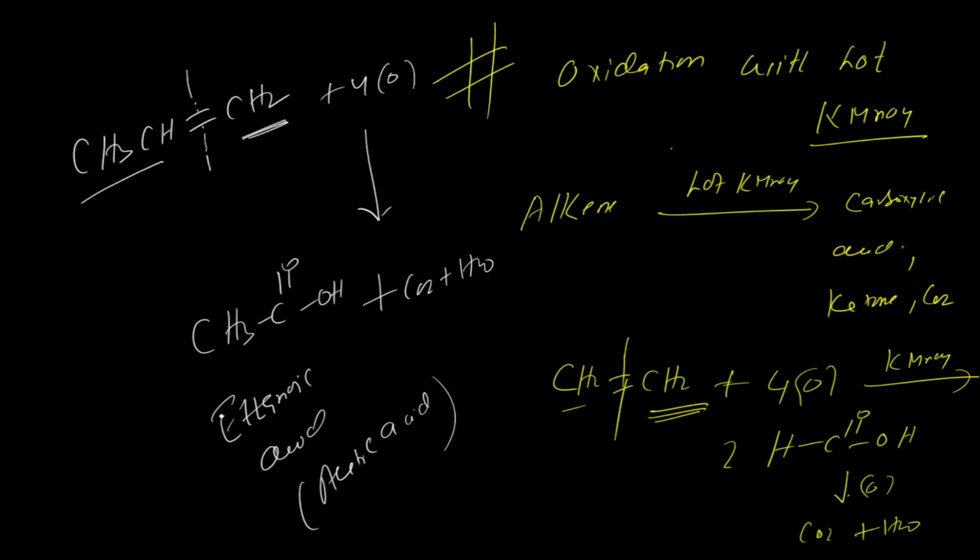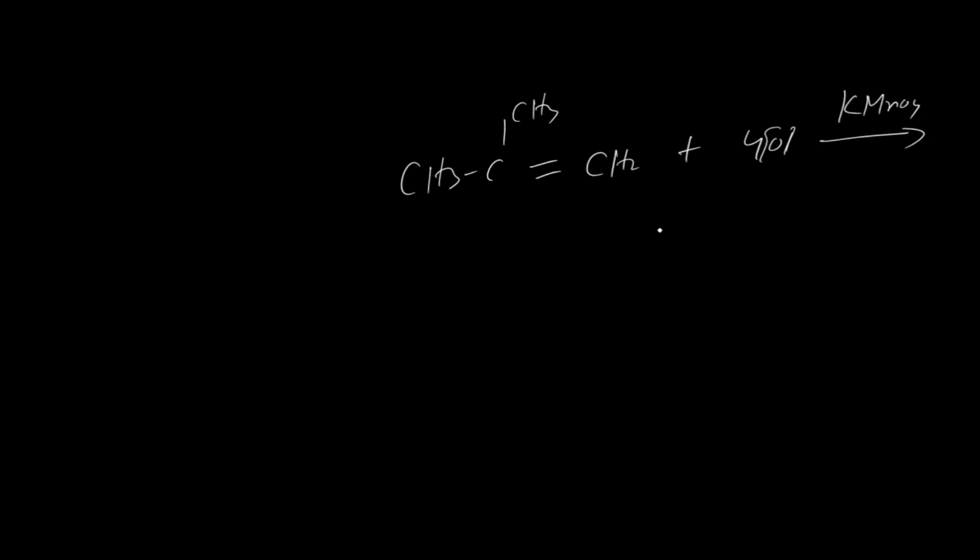Okay, now if you take 2-methylpropene, a compound like CH3, CH3, double bond CH2, it undergoes oxidation with nascent oxygen with hot KMnO4. Hot KMnO4 is very important. So what will happen over here? This bond will break. Once this bond breaks, the one-carbon carboxylic acid, formic acid, will form CO2 plus H2O.